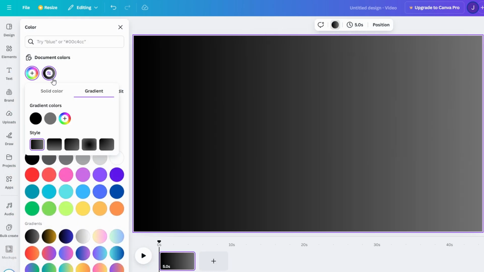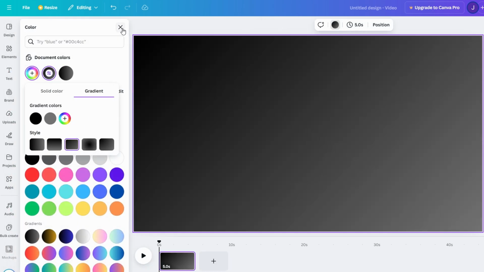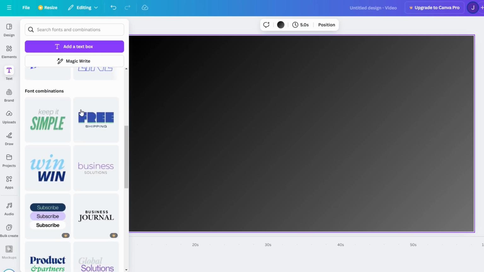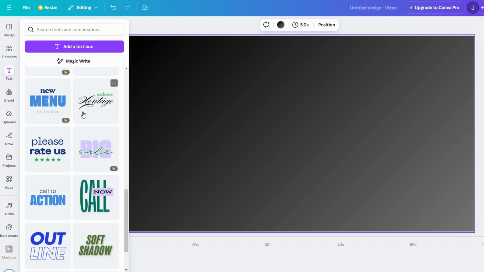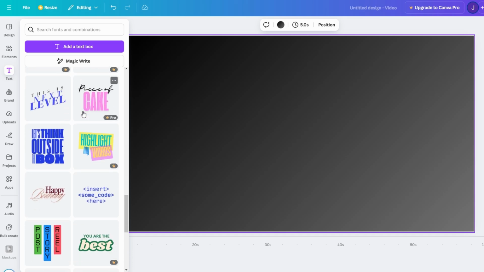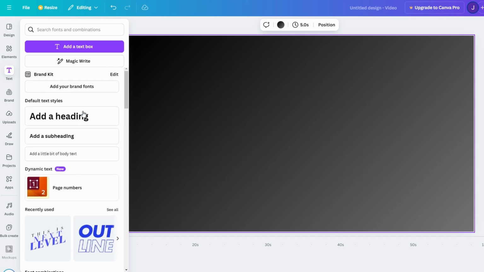Next, let's bring your intro to life by adding some text. Navigate to the Text tab on the left-hand menu in Canva. Here, you'll find a variety of pre-made text styles that are both trendy and customizable. Choose one that matches your brand's vibe, or if you prefer a clean look, click on Add a heading to create your own.